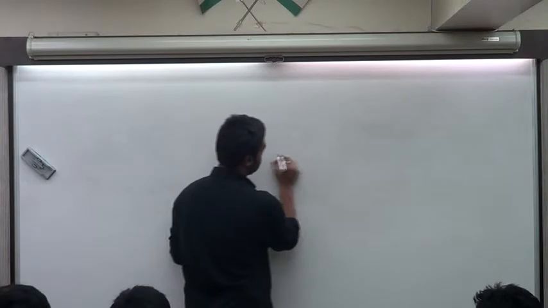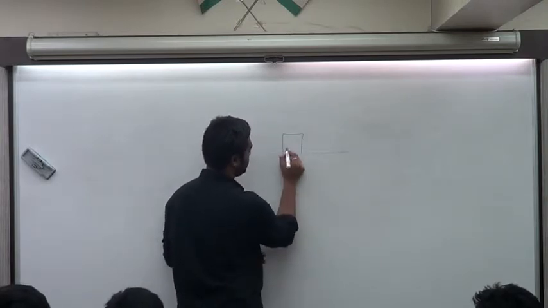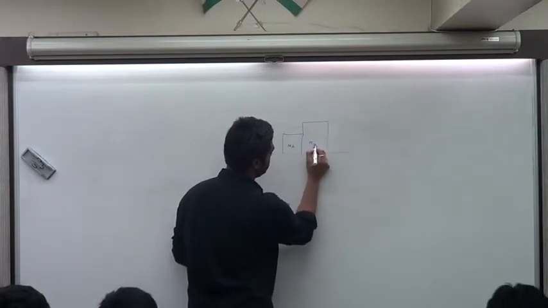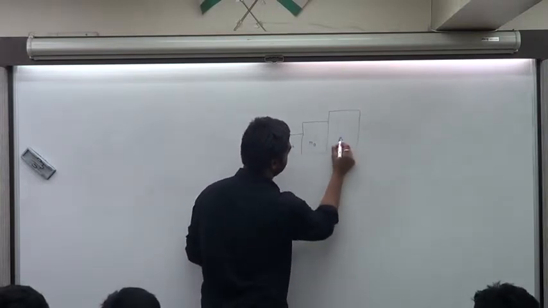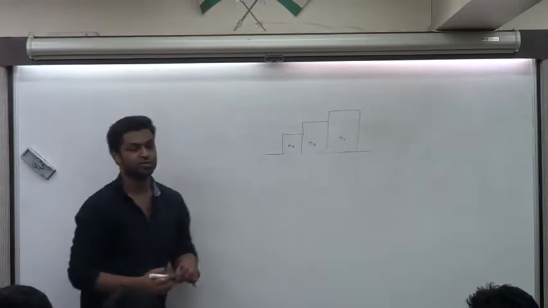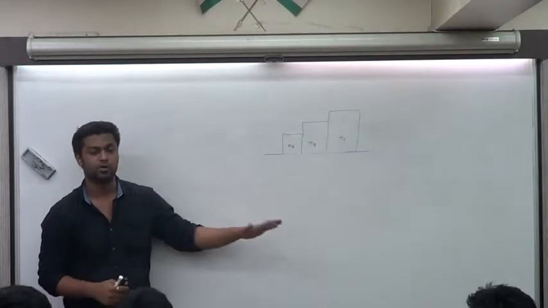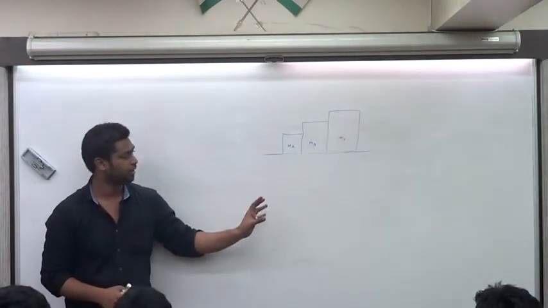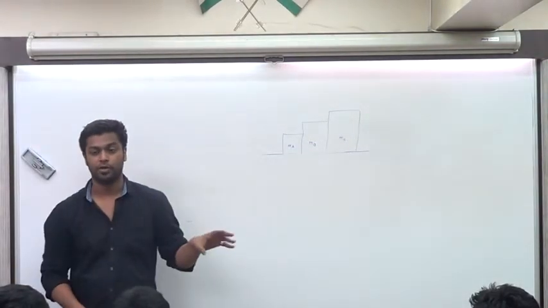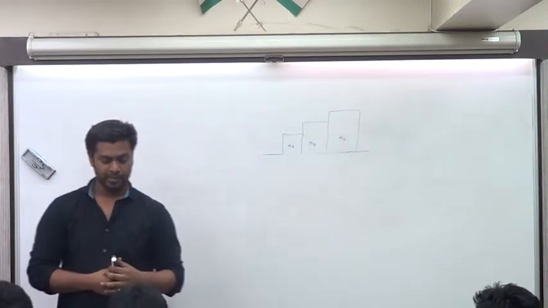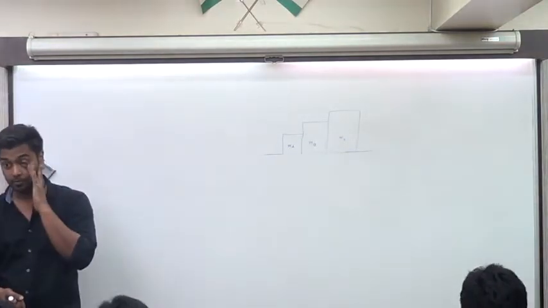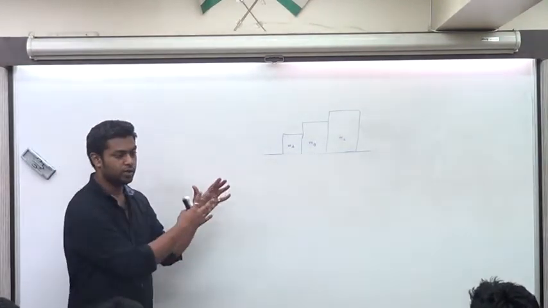Now see what I'm doing over here. We've got 3 blocks. Let's call this MA. That's the mass of A. MB. And the third one is MC. Okay. What I want you guys to do is represent forces on each of these blocks separately. Okay. MA पे कितने forces होंगे, MB पे कितने forces होंगे, MC पे कितने forces होंगे, अलग से draw करके बोलना. जल्दी. That will be the free body diagram of each of them, A, B, and C. They are all close in contact.